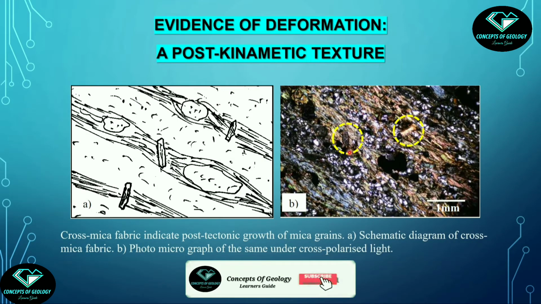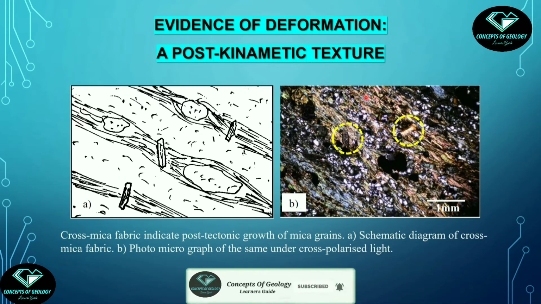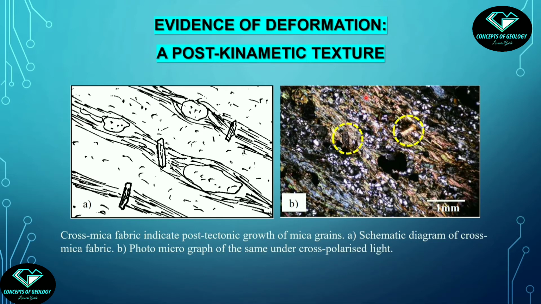Concentrate on the marked mica grains, this and this. They are lacking any particular orientation. They are just perpendicular to the main foliation. This is the main foliation and they are lying perpendicular to it. This indicates these grains have come into existence after the foliation formed. They are post-deformational. This texture is called cross mica fabric.